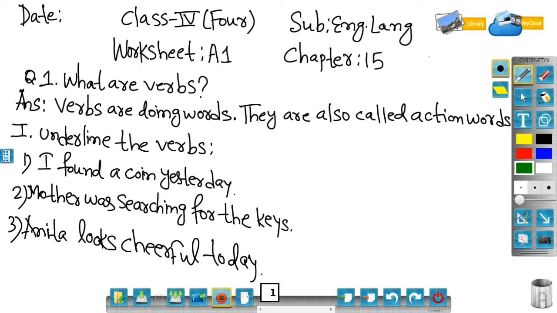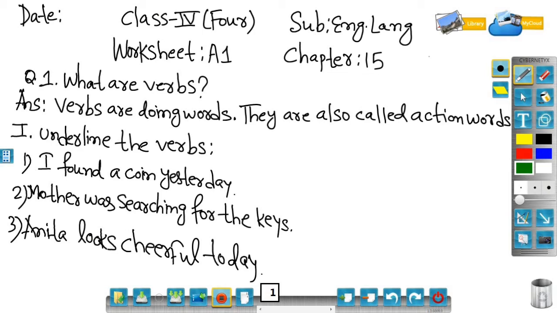I am teaching, that means teaching. I am doing something, something is being done by me. What? Teaching, that means teaching is a verb. You are listening to me, listening is a verb. You are playing, you are going somewhere, going is a verb. You are eating, eating is a verb. Means there are so many action words which we use in our daily life, but we have to note what the verbs are. Doing words. Something is being done by the subject.